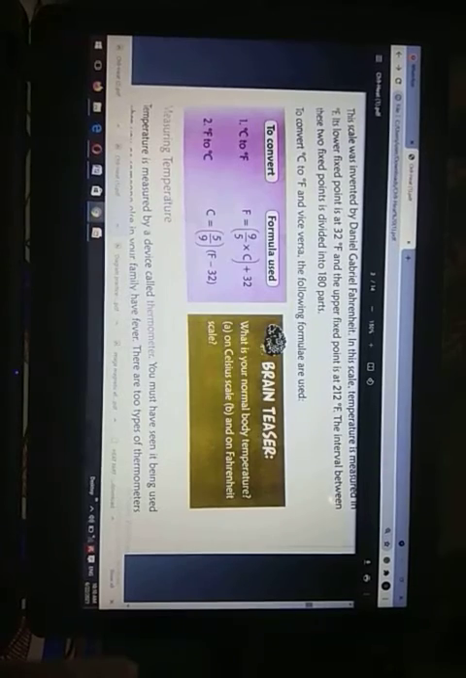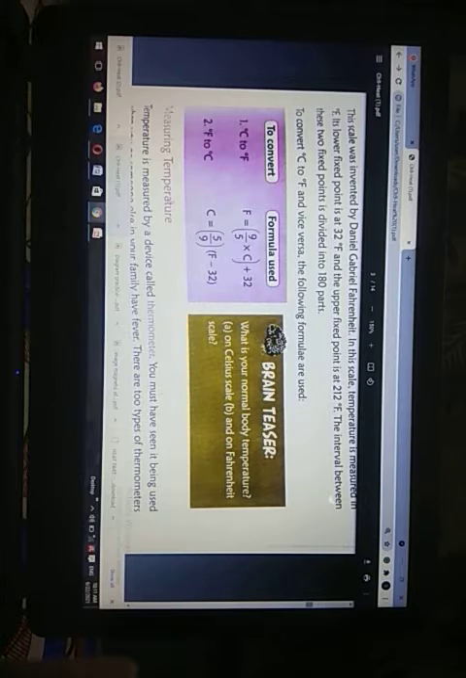So you have to learn about this, the lower fixed point as well as the upper fixed point. The lower fixed point is 32 degrees F and the upper fixed point is 212. The interval between these two fixed points is divided into 180 parts. So we need to convert degree C to degree F, and we have to use this formula.